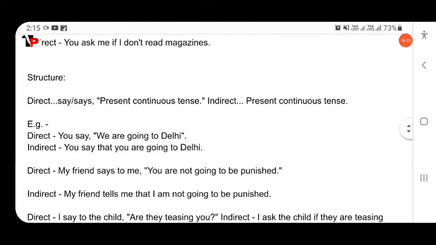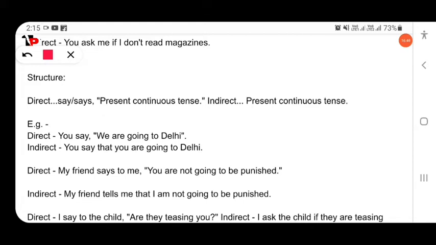Then present continuous. So here I am giving a detailed explanation: if the reporting verb is in the present tense, then there will be no changes when you change the direct speech into indirect speech. No change in tense will occur if the reporting verb is in the simple present.